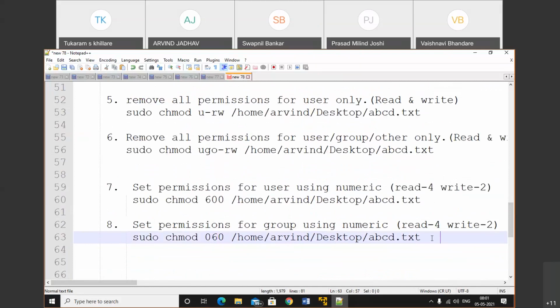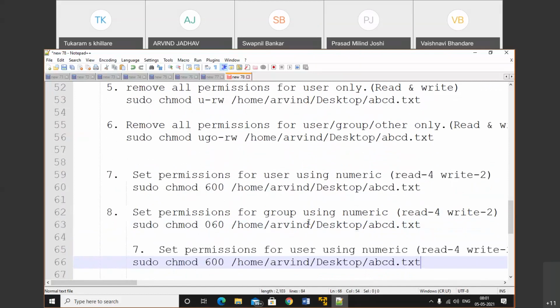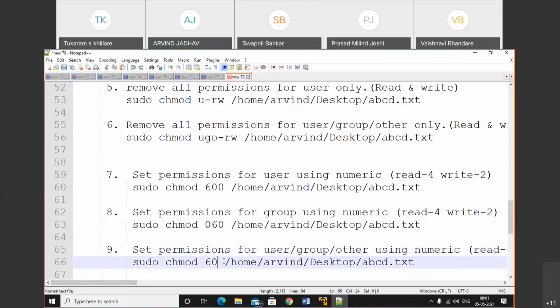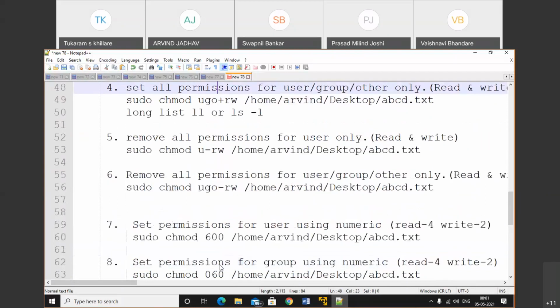We can also set the permission for all users by using numeric. Let's do that. Permission for the user, group. Here I will use just 666. First for the user, second for the group owner, and third for the other user. So by using numeric also we can do that.